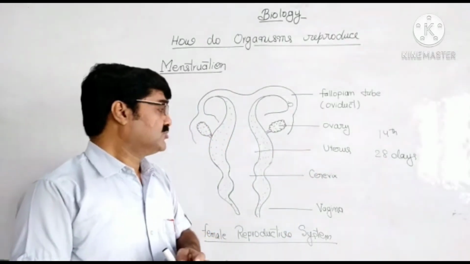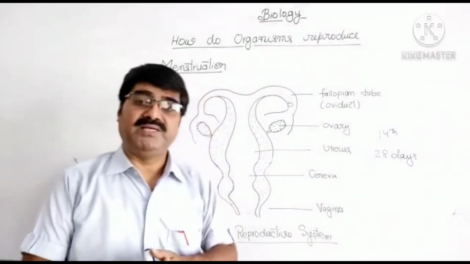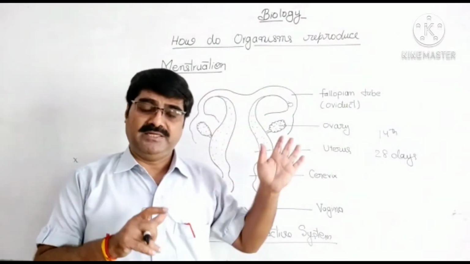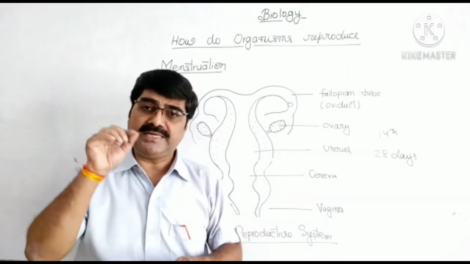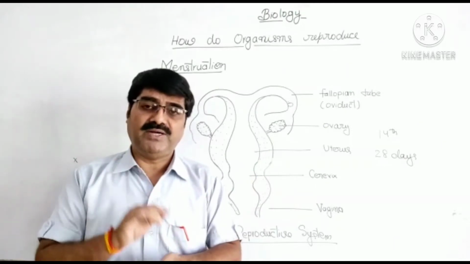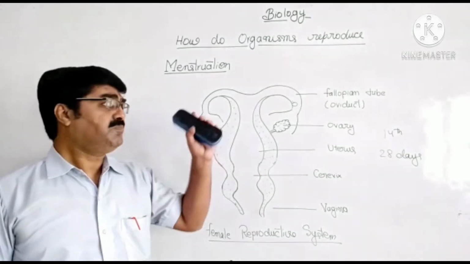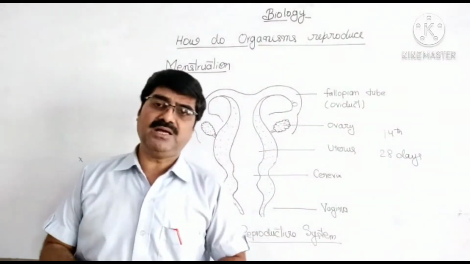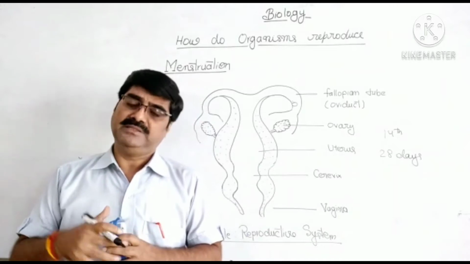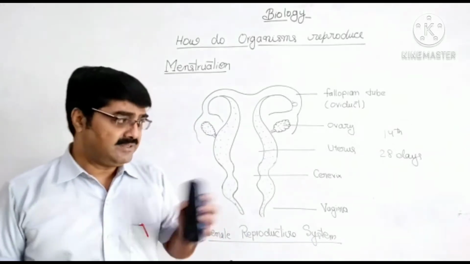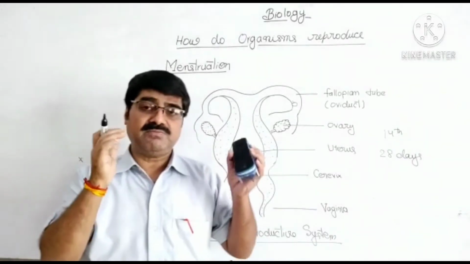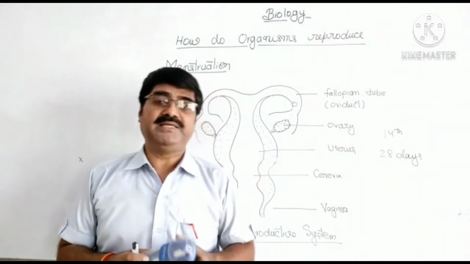So this is how menstruation takes place, and it happens when the egg doesn't get the sperms for fertilization. This process occurs regularly every month, and it stops when there is pregnancy, when it gets the sperms.